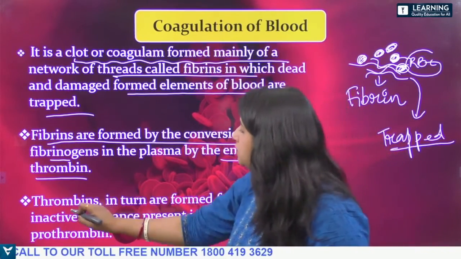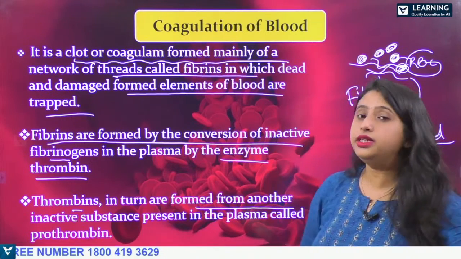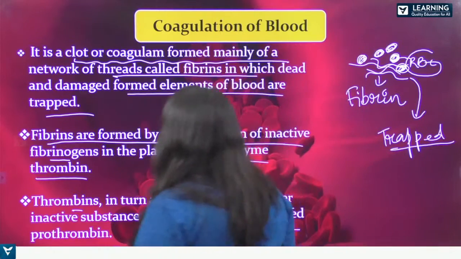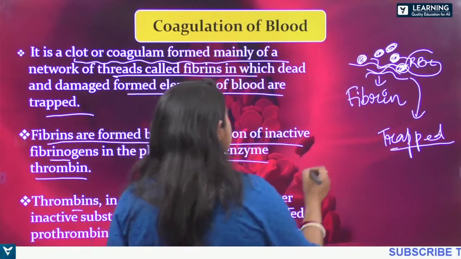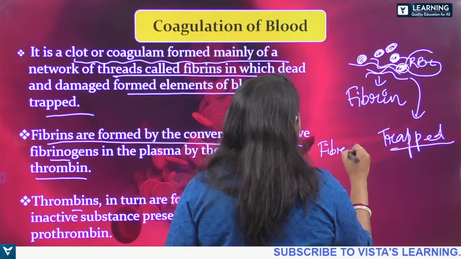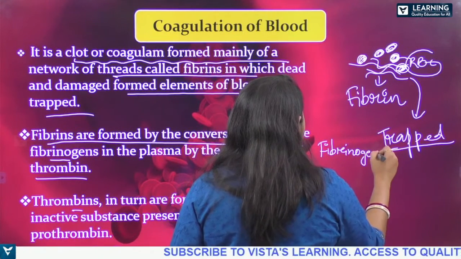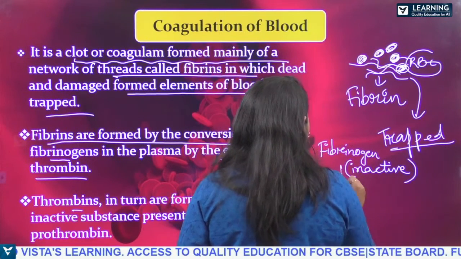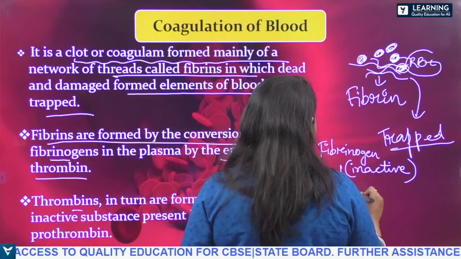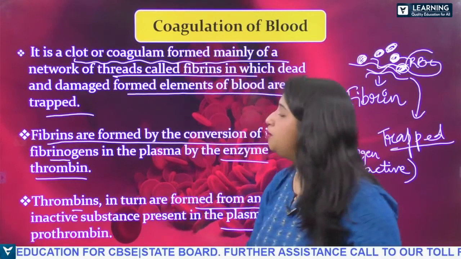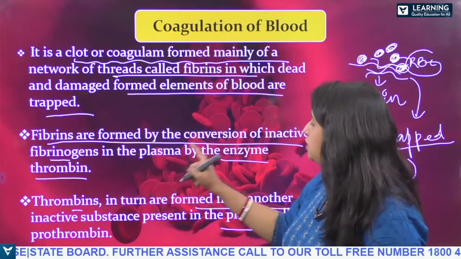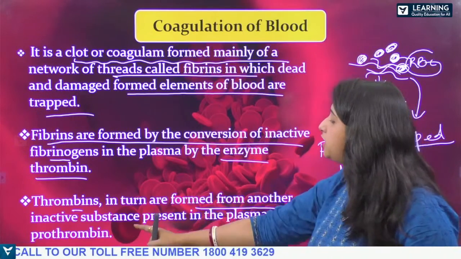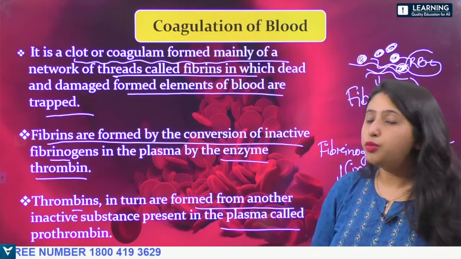Thrombin in turn is formed from another inactive substance present in the plasma called prothrombin. So the fibrins are formed from fibrinogen, which is inactive. From this fibrinogen, the fibrin is formed. Now how is thrombin formed? Fibrinogen is converted by the help of the enzyme thrombin. This thrombin in turn is formed from another inactive substance present in the plasma called prothrombin.